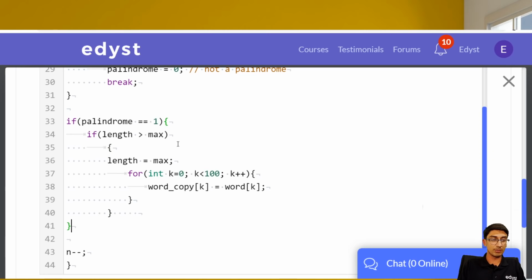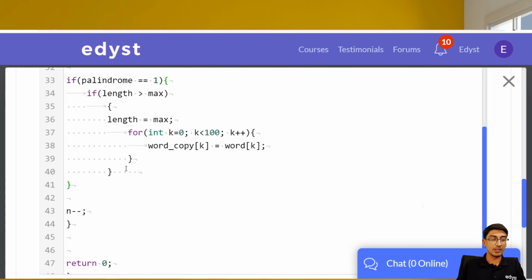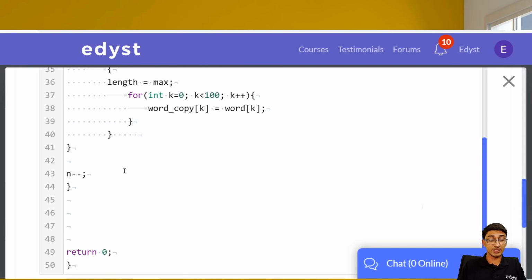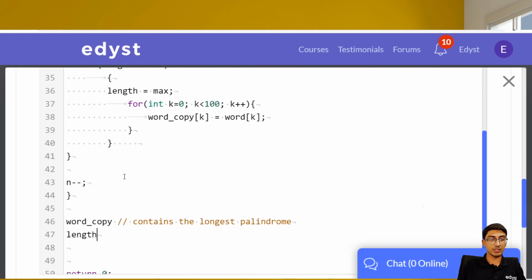Okay, so this was our palindrome part. If it's not a palindrome, then we really don't do anything. Now that we have come so far and we've analyzed all of the test cases, what we are supposed to do is, word copy contains the longest palindrome. And max contains the length of the longest palindrome.